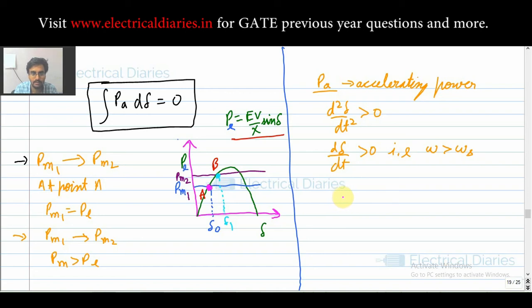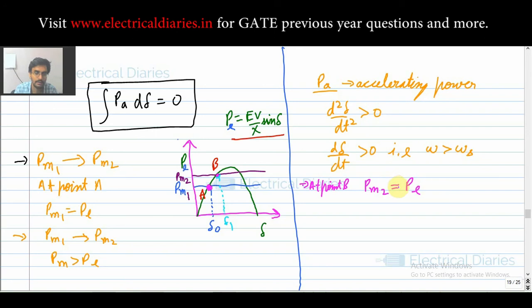As your omega becomes greater than omega s, your system will now try to make itself stable. So your PE will increase, that is PE will try to become equal to PM2, and the operating point shifts to point B. At point B your PM2 becomes equal to PE.